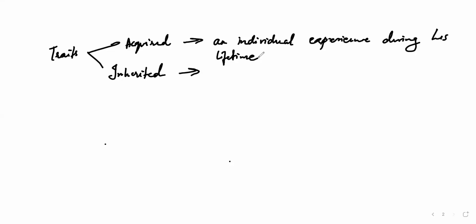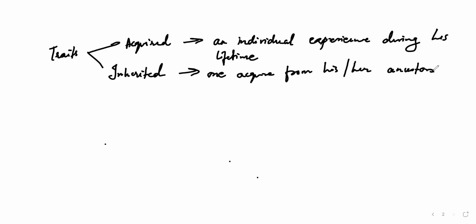Whereas inherited means what? It means already from the ancestor, that person will be having that particular trait or characteristic. So here, that one will acquire from his or her ancestors.